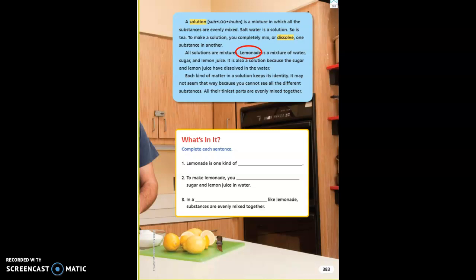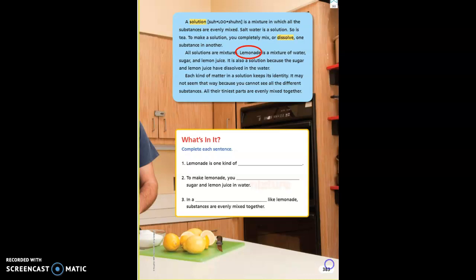Each kind of matter in a solution keeps its identity. It may not seem that way because you cannot see all the different substances. All their tiniest parts are evenly mixed together. What's in it? Complete each sentence. Number 1. Lemonade is one kind of what? Tell me.